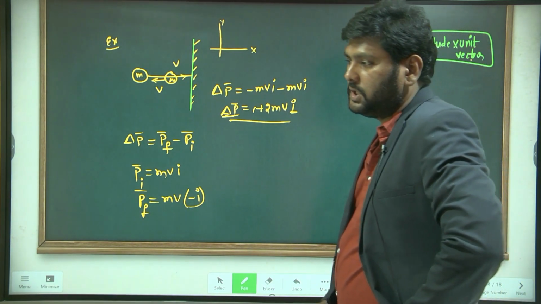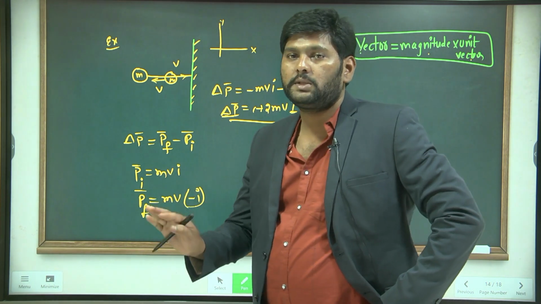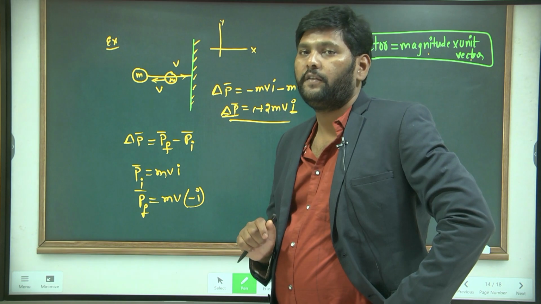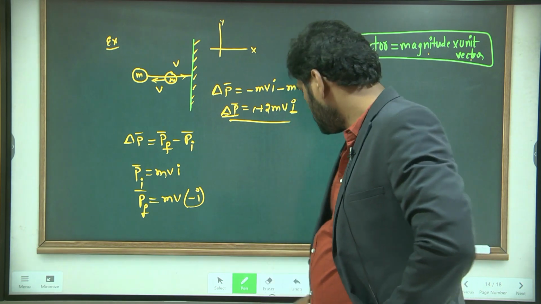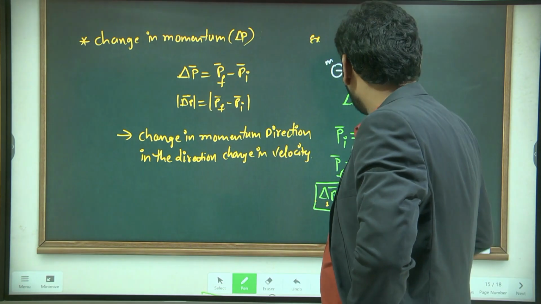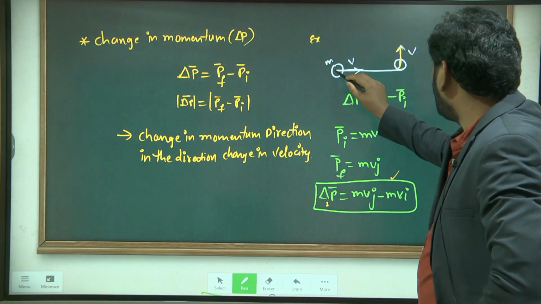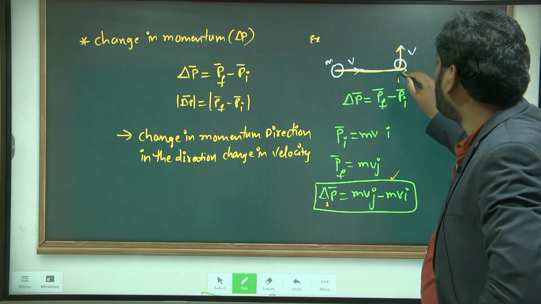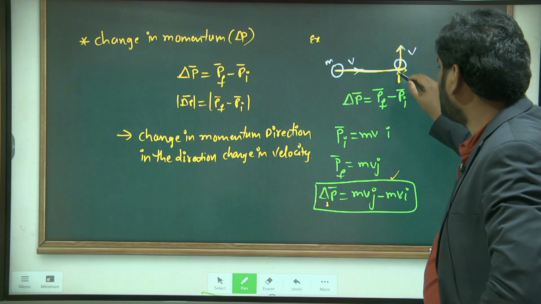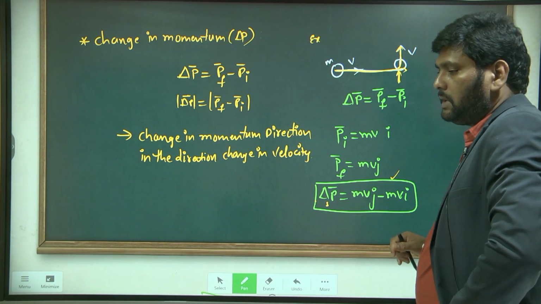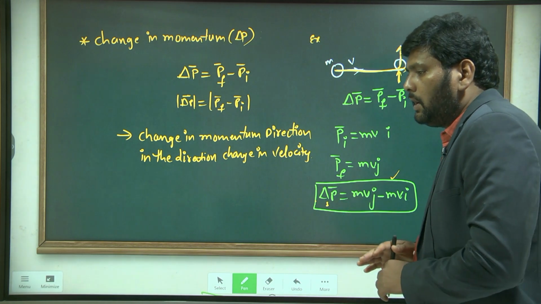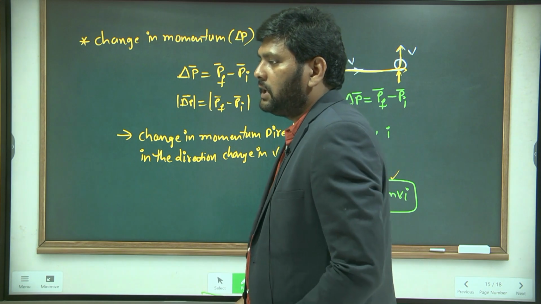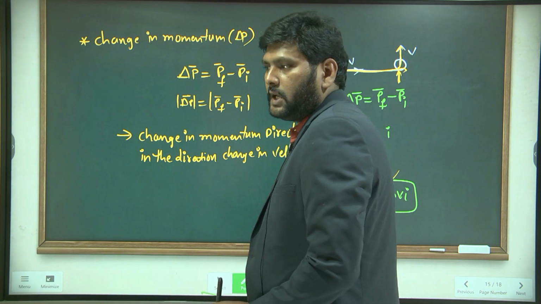Why is the momentum changing? The momentum is changing simply because of the applied force. For example, in football, the ball is moving in a straight line, and suddenly if you kick the ball, in which direction will it move?